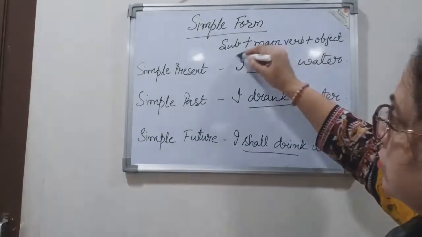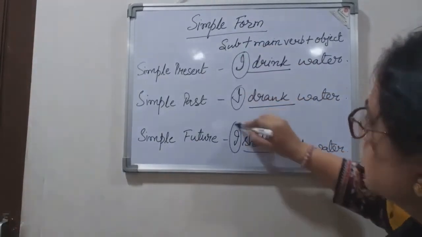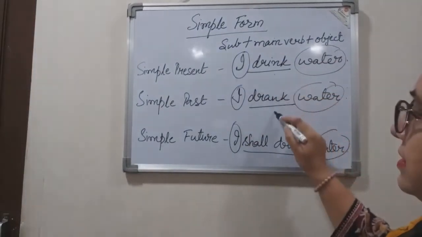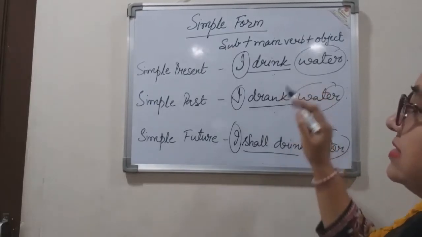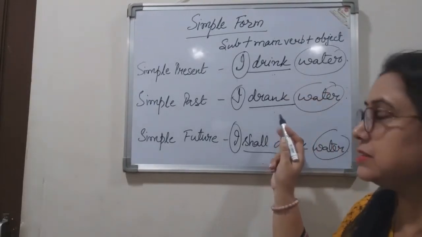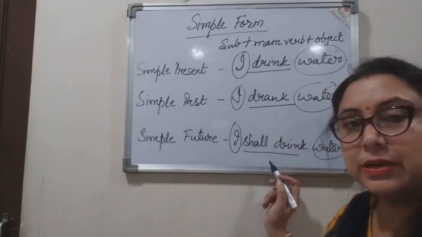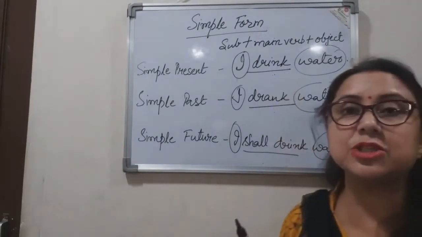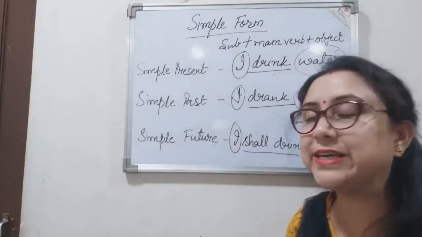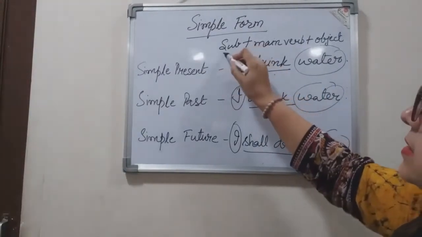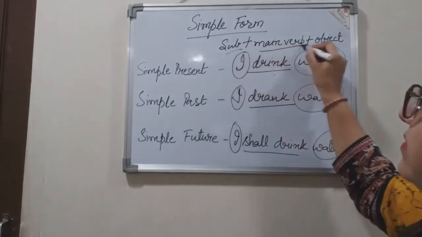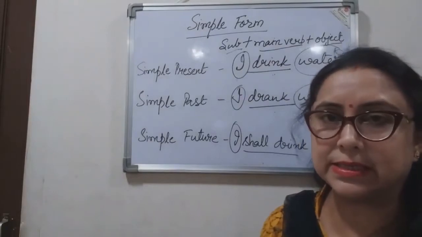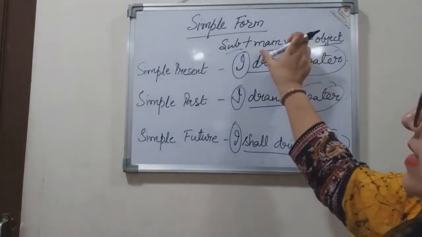Do we notice any other change in the sentence? No. Only the verb is changing, from present to simple past and then to simple future. So what is the basic structure of the simple form of tense? Subject plus the main verb and then the object or whatever is there in the sentence. So here we find the main verb.